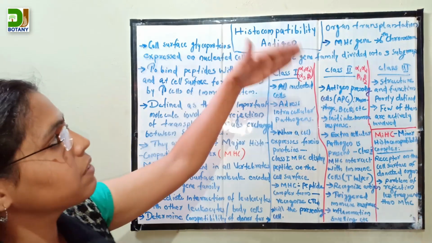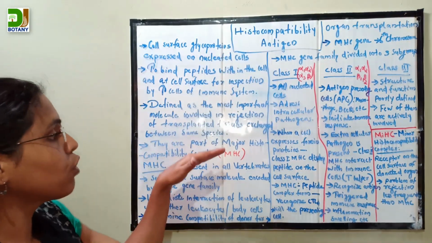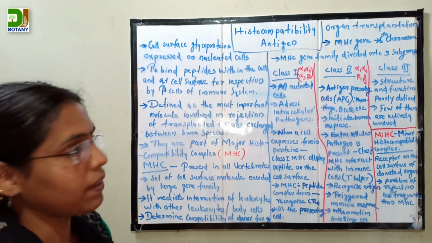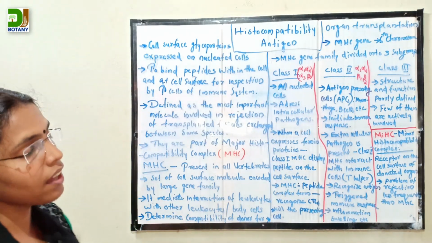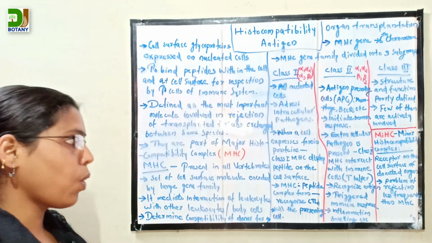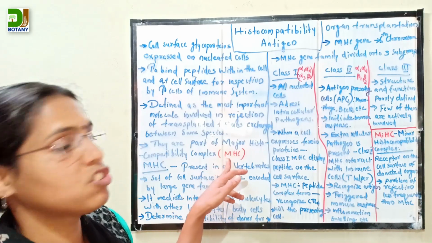Histocompatibility antigens are part of the major histocompatibility complex, or MHC.